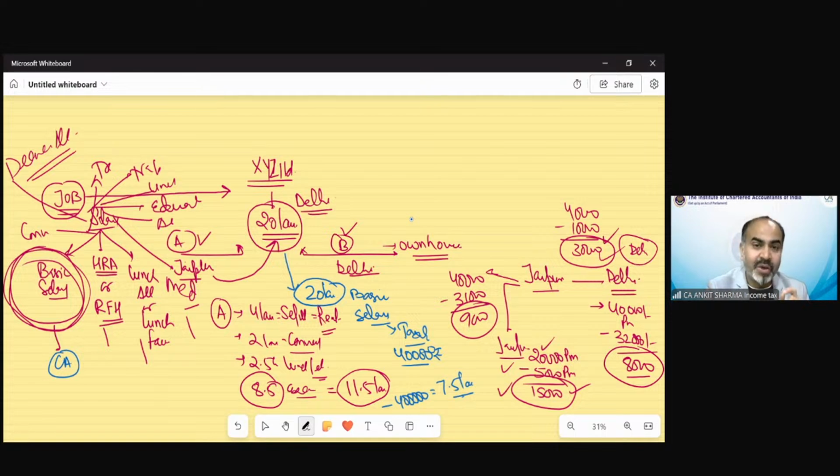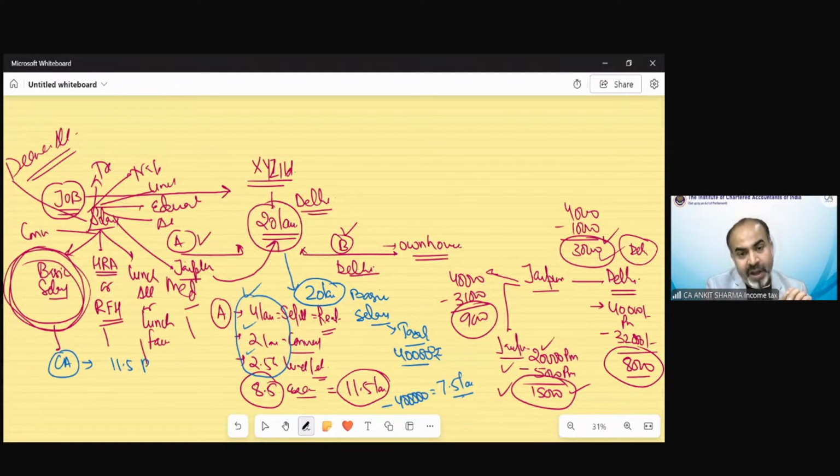I will ask Mr. A, okay, tell me how much expenditure you are expected to incur for continuing this job in Delhi. So he will tell me 4 lakh I have to pay for rent and 2 lakh for conveyance and 2.5 for lunch, etc. So I will ask him to go to his employer and ask him to structure his salary in this way: out of this 20 lakh rupees, 11.5 lakh you need as a cash inflow, the other 8.5 lakh you have to spend.